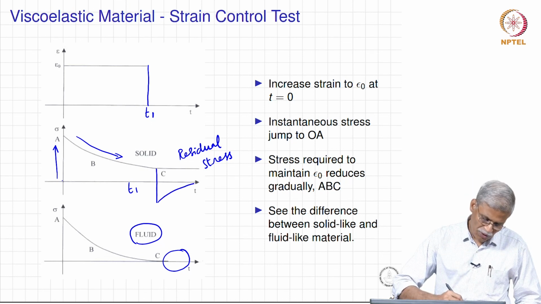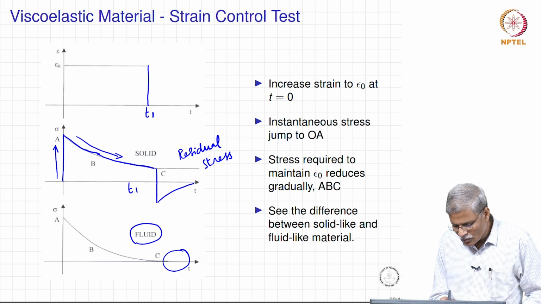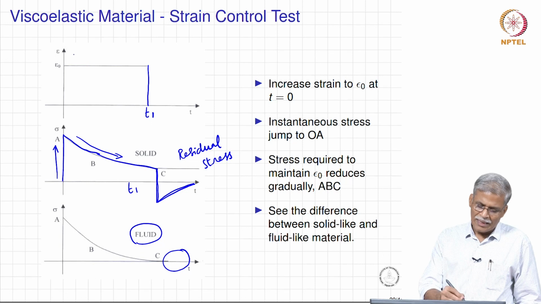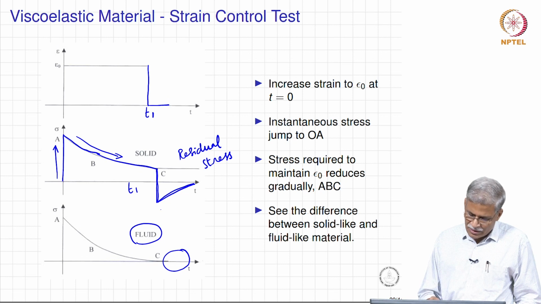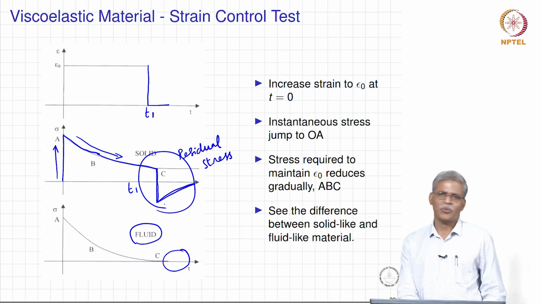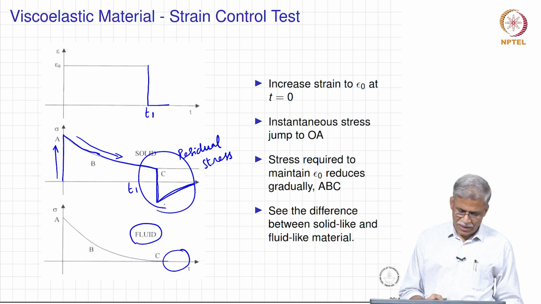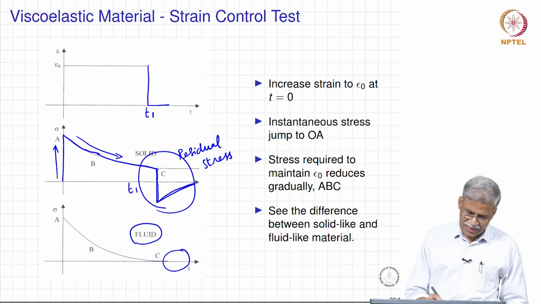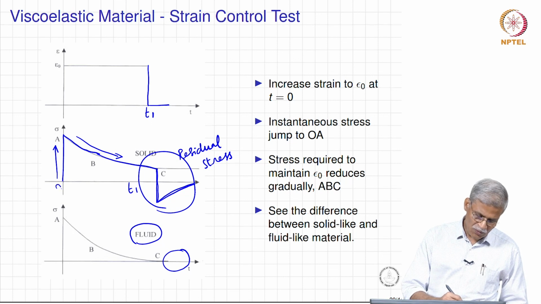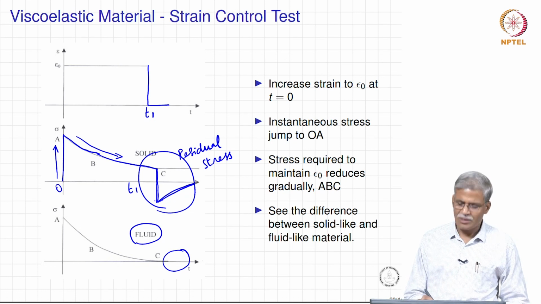So, that means this is the response that you are going to have when you remove the strain and make it 0 here, and this will not be very intuitive if you are not familiar with the response of this material. So, what it means is, as you remove the strain here, the stress that is relaxing will more or less, if you take this OA, go to the other side, and then from there it starts relaxing.